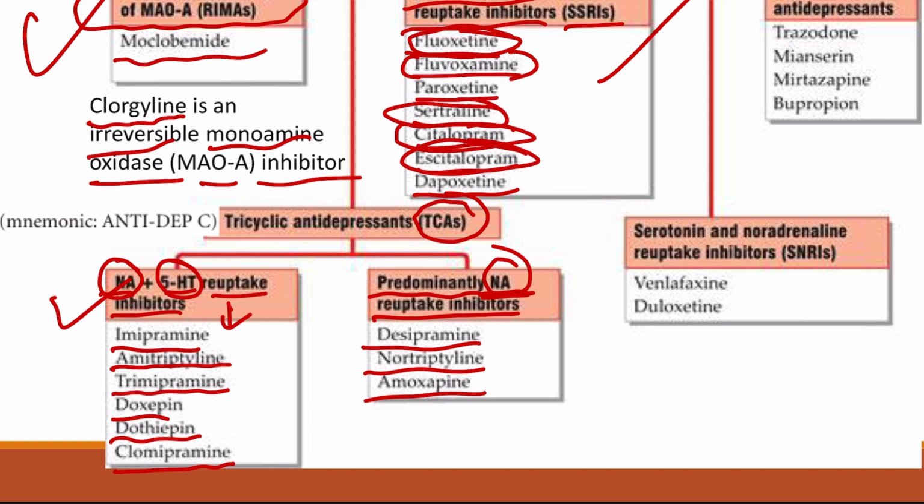So these can all be remembered with the mnemonic anti-Depsy. From A we get amitriptyline, from N we get nortriptyline, from T we get trimipramine, from I we get imipramine, and from D we get doxepin and dothiepin. For E and P we don't have any drugs as such. Then we have C for clomipramine. So if you remember anti-Depsy, you can remember the names of these drugs.